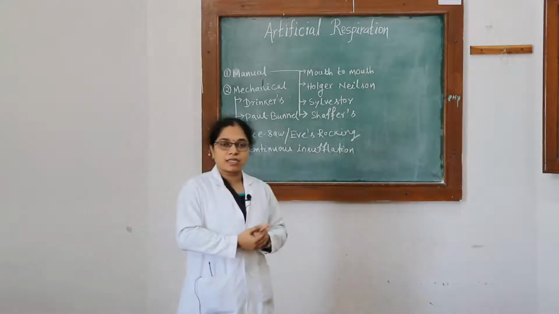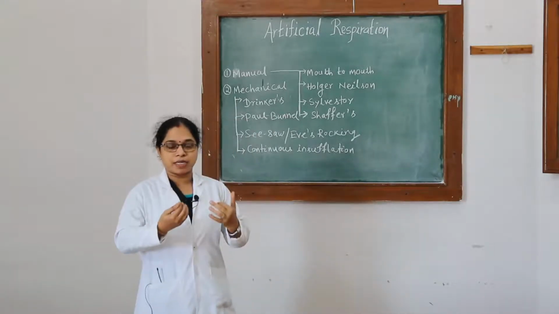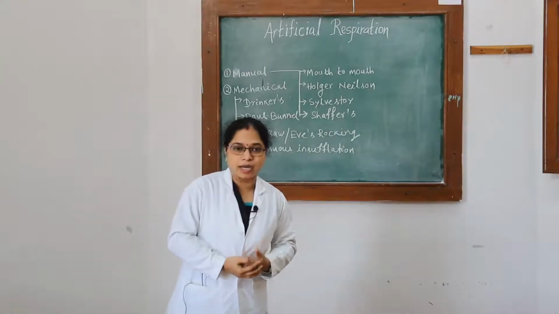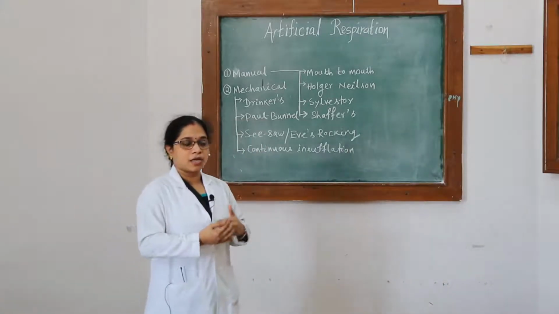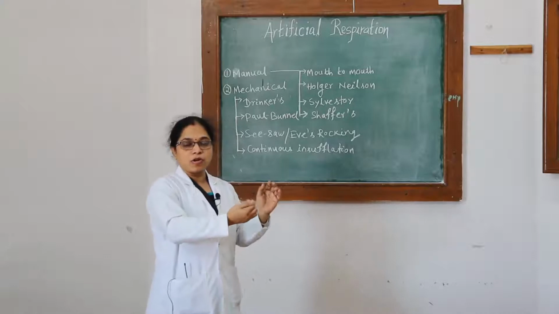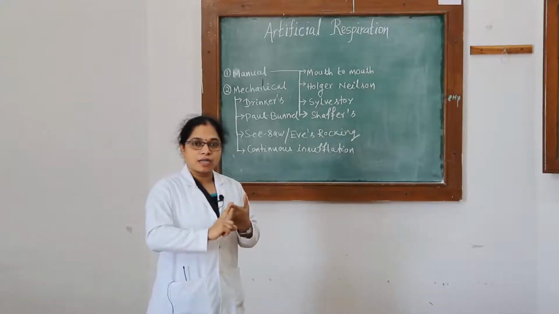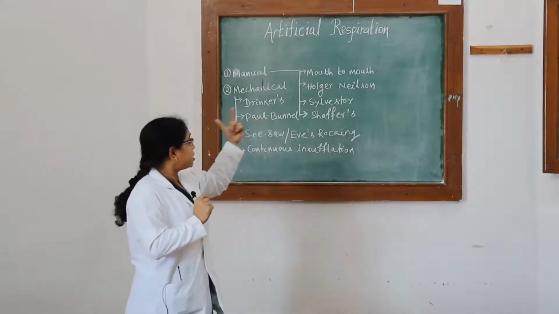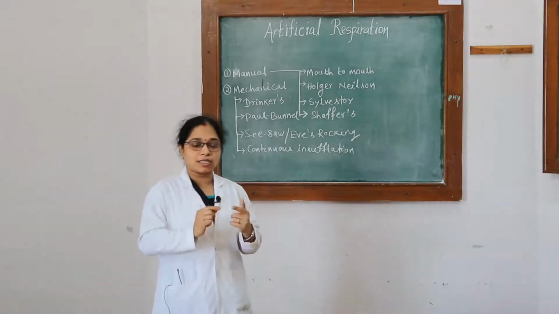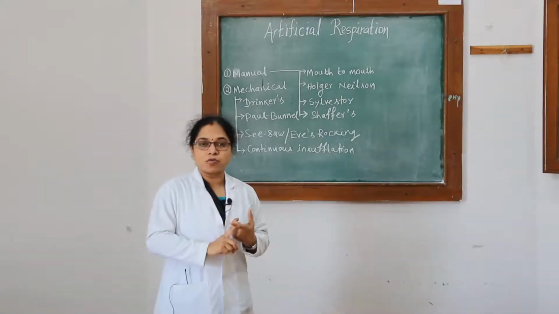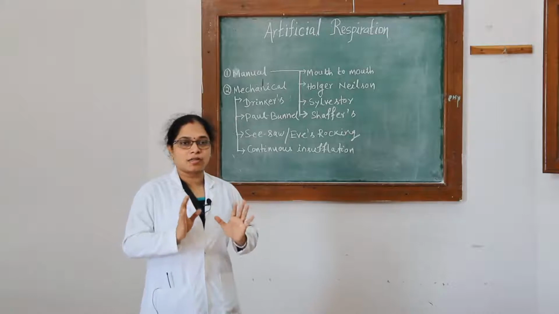First, when the patient comes with cardiorespiratory arrest, particularly respiratory arrest, the important thing is to avoid delay. That means, without wasting time, immediately start the procedure.